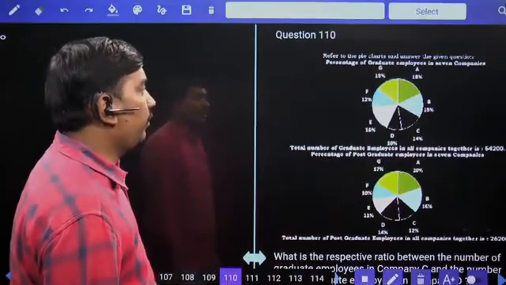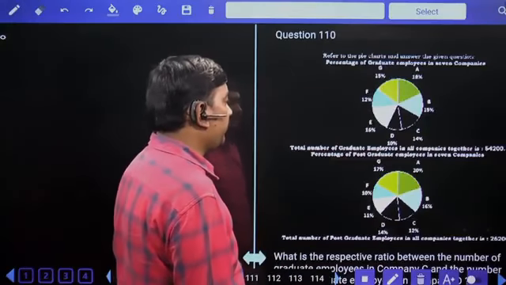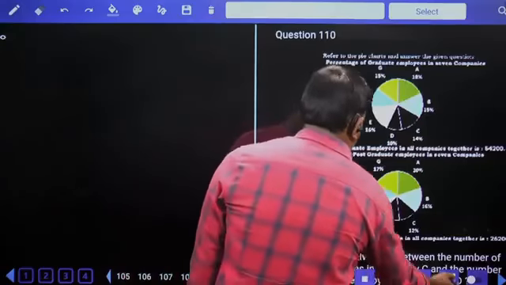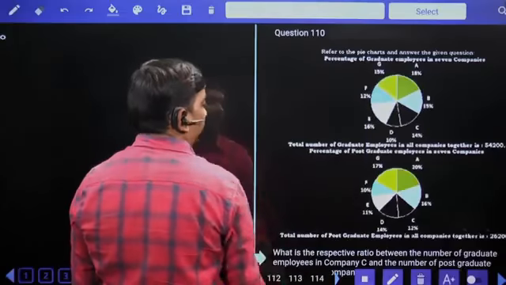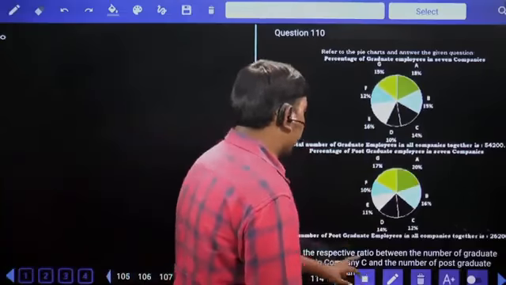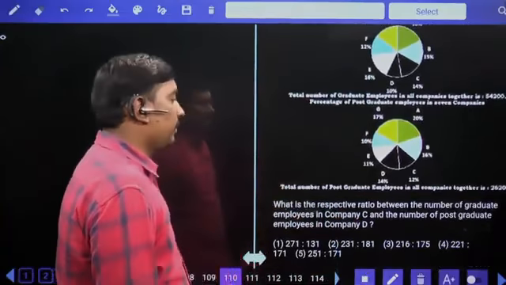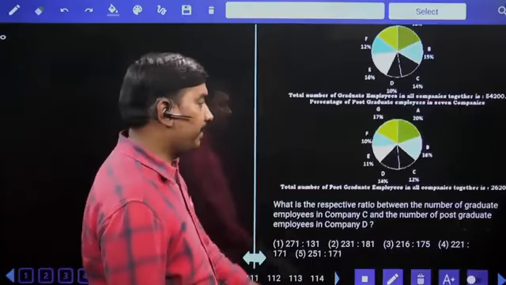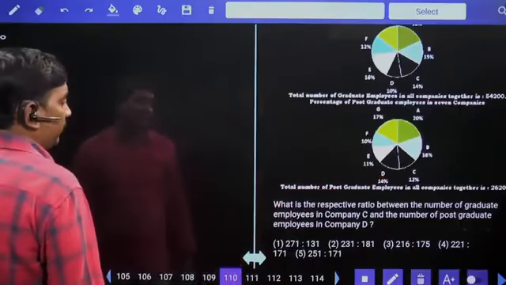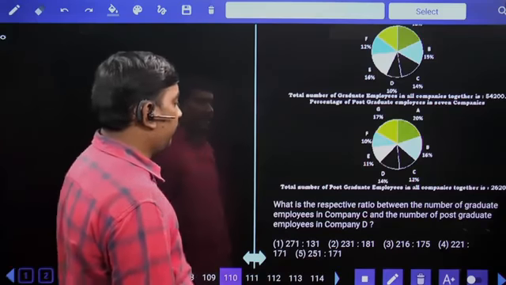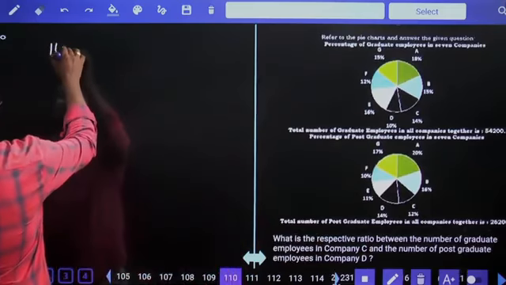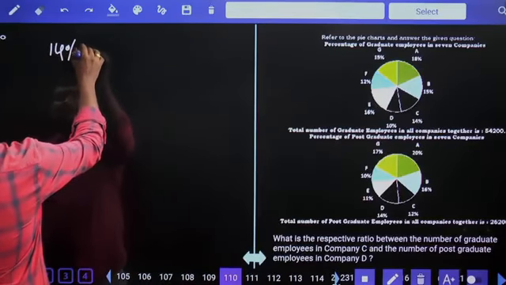Next, percentage of graduate employees in 7 companies A, B, C, D, E, F, G. Total number of graduate employees in all the companies together is 54,200. Percentage of postgraduate employees in 7 companies: total number of postgraduate employees in all the companies together is 26,200. First question: what is the respective ratio between number of graduate employees in company C? Company C graduates are 14% of 54,200.